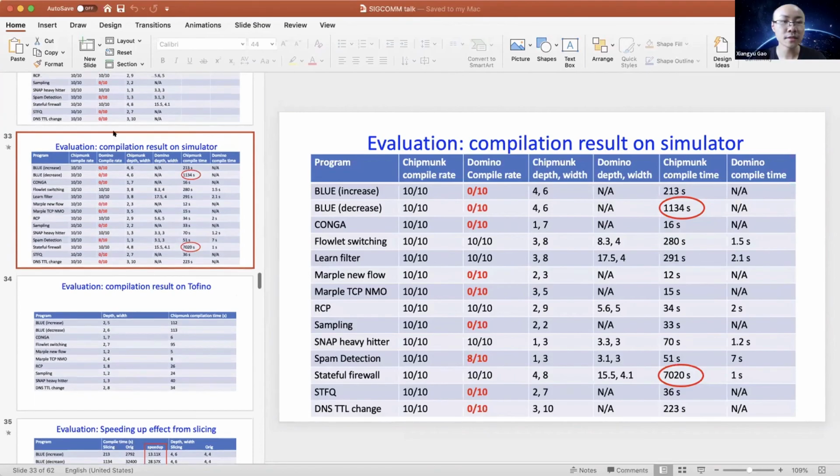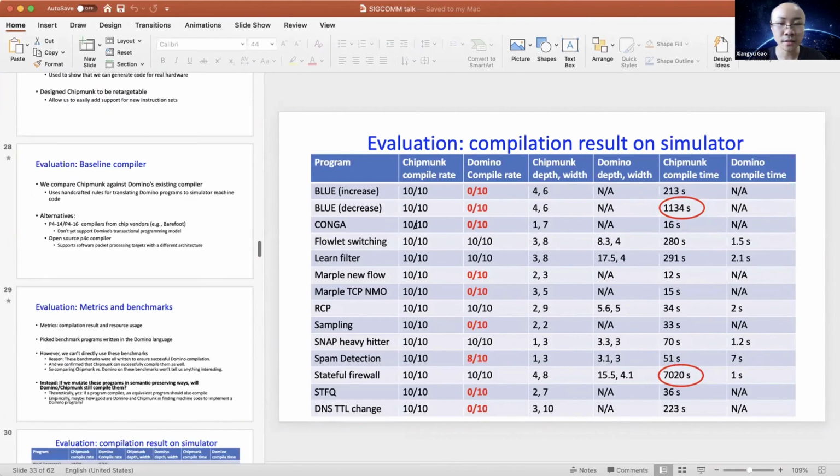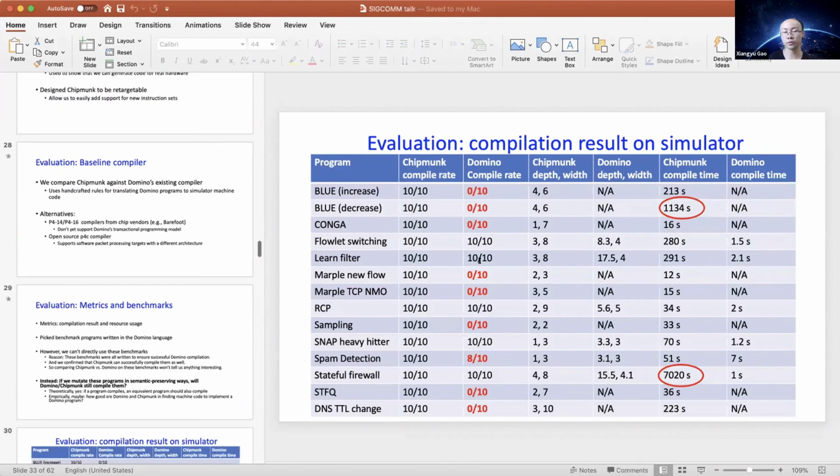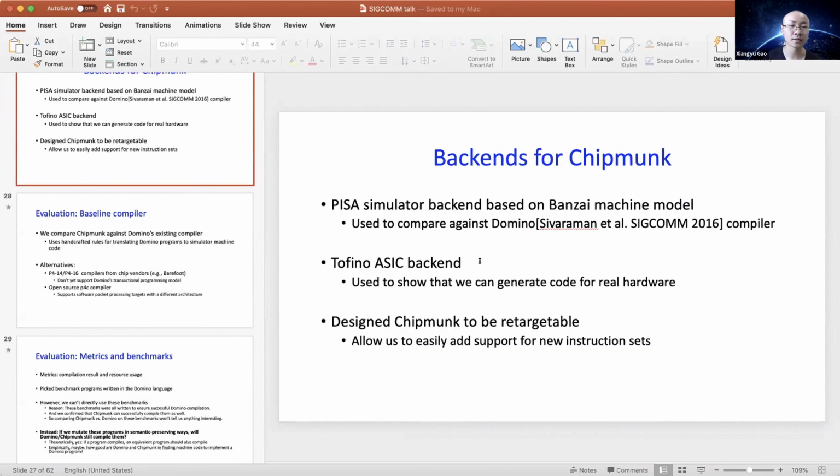Right. So this is also a really good question, because in this slide, we designed Chipmunk to be retargetable. So of course, this can support code generation for other hardware architectures, if you are very familiar with the instruction set in that architecture. Basically you have to be familiar with the computation supported by a particular instruction set and the communication across stages in the new hardware architecture, and then our domain-specific language can help you generate the sketch file and do code generation for that structure.